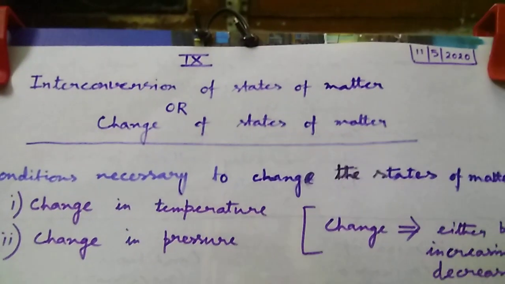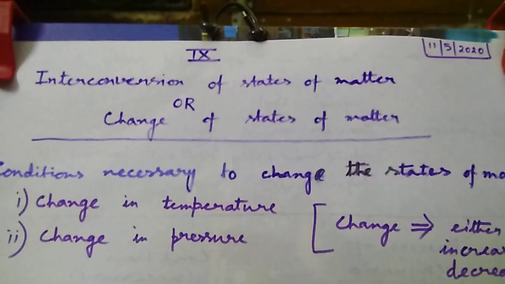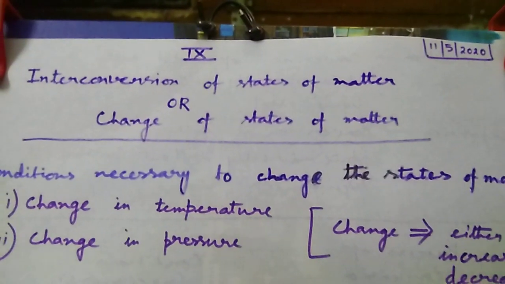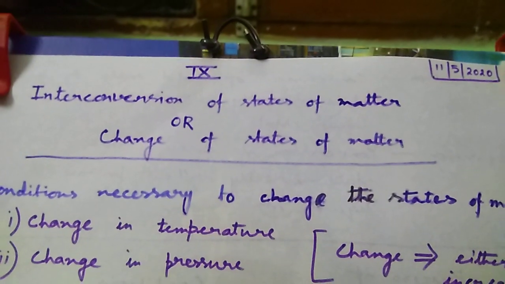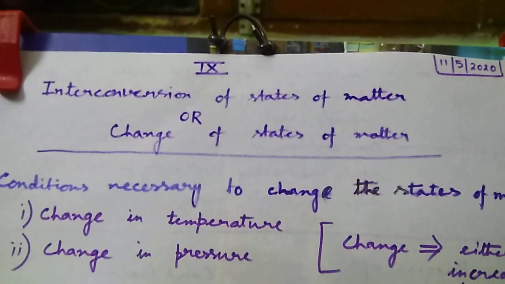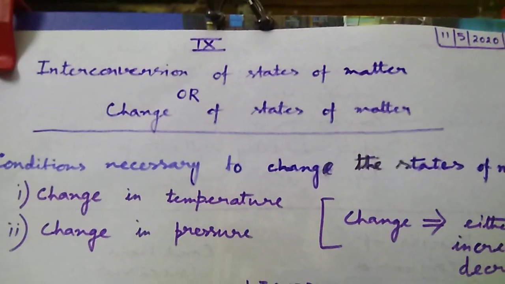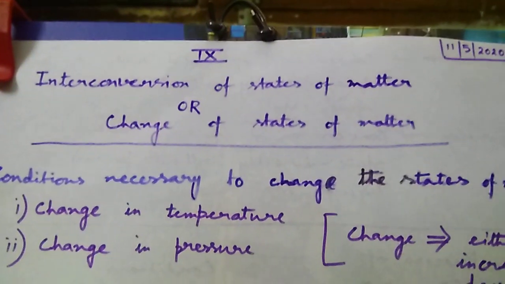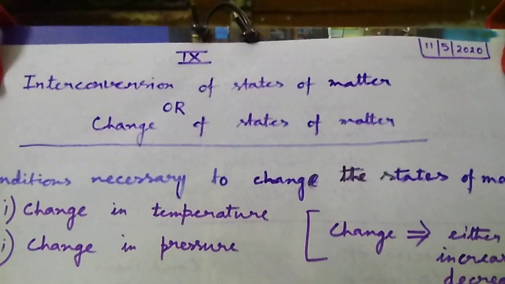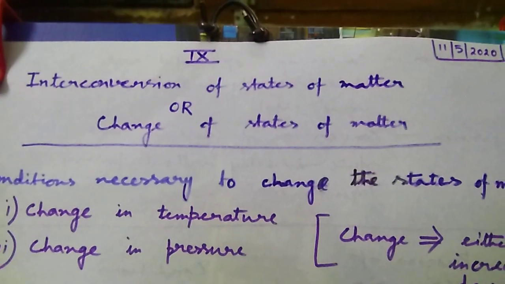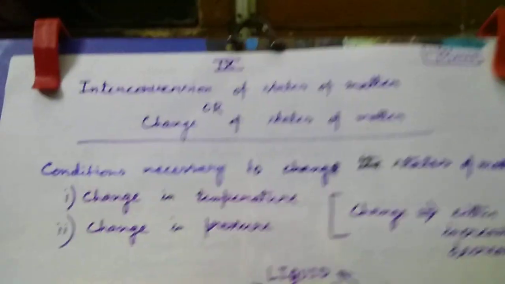Last class we learned about the conversion of scales of temperature, degree Celsius to Kelvin and Kelvin to degree Celsius, and based on that we practiced a few numericals. Today we are going to start the interconversion of states of matter, or change of states of matter.